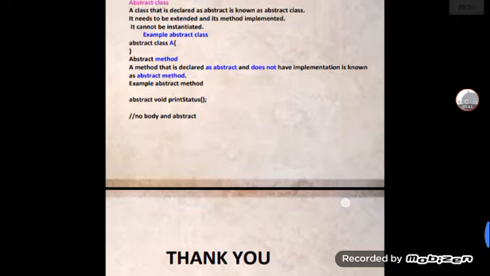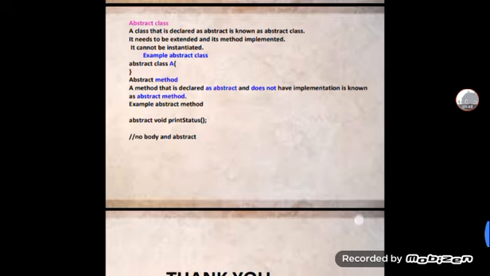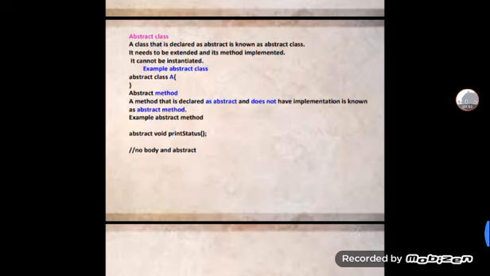A method that is declared abstract and does not have an implementation is known as an abstract method. Example: abstract void printStatus, with no body. This is about abstract classes, and today I have covered all the topics.